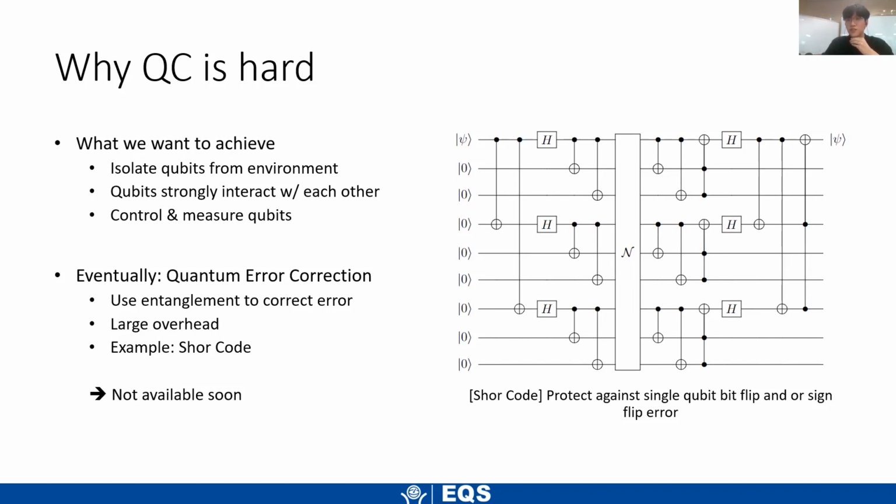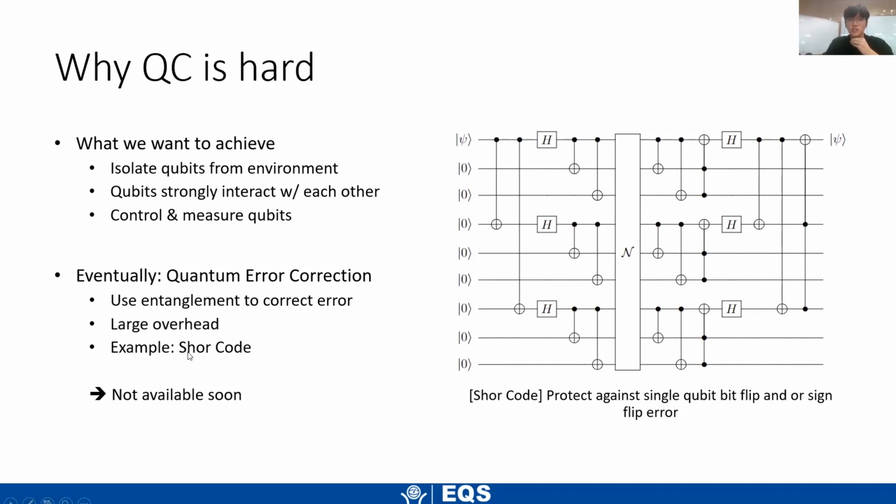And so that is why quantum computing is difficult to implement. And eventually, we want to use quantum error correction. This is a method of correcting error using entanglement. And we want to do this to eventually make logical qubits that have very low error, or error that we can reduce to an arbitrarily small level. But the problem is that this has a large overhead.